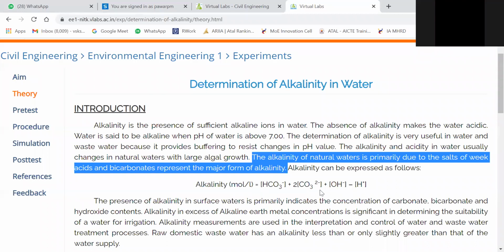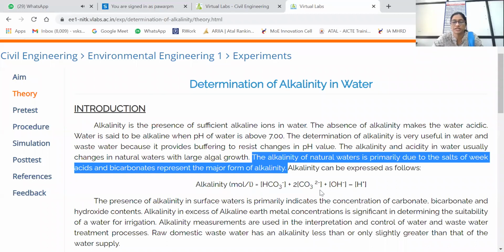This is the way we can express the alkalinity. The presence of alkalinity in surface water primarily indicates the concentration of carbonates, bicarbonates and hydroxide contents.